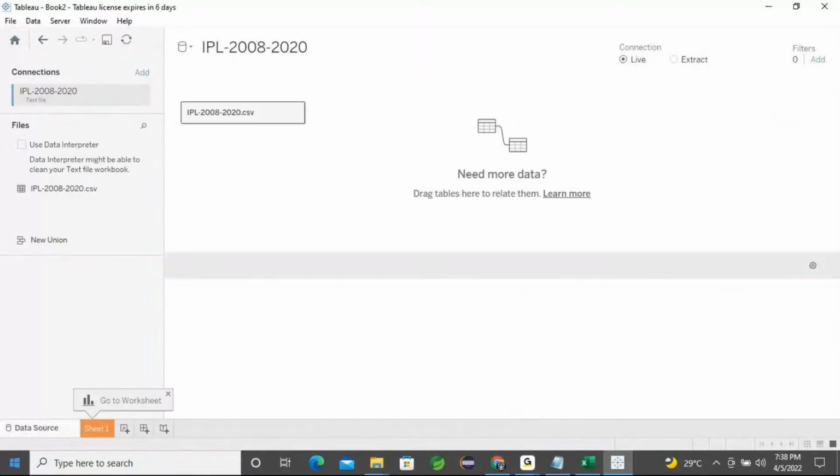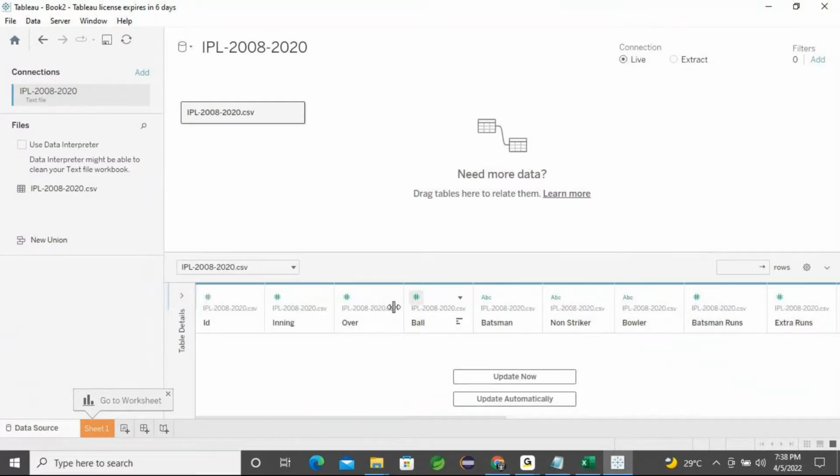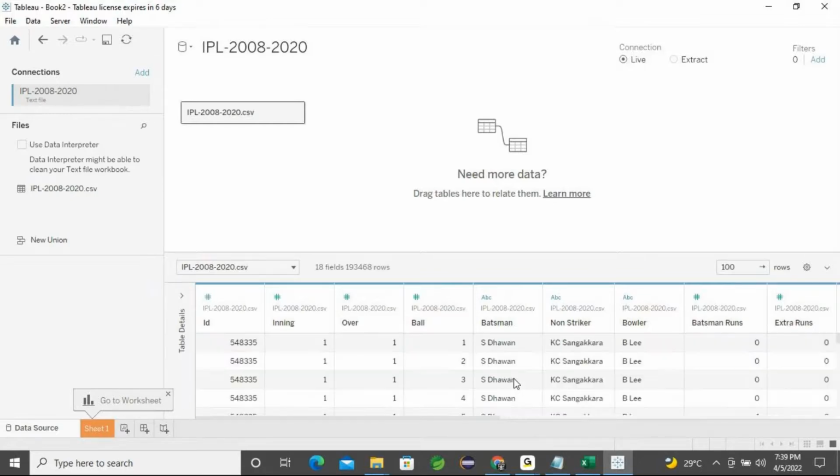Okay, fine. So now I got some detailed information here, and sometimes your system makes the processor a little bit slow. Immediately you never used to get the data here. So you can find a word called update. Now you can click on it immediately. It will enter into that particular file and pull the data. You can get it sometimes, but it won't happen most of the time. It's so rare. In case it happens, you just click that update now button, and it will pull all the values here.